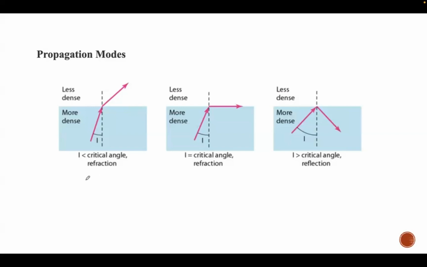So here you can see how a ray of light changes direction when going from more dense to less dense substances. If the angle of incidence, represented with I, which is nothing but the angle the ray makes with a line perpendicular to the interface between two substances, is less than this critical angle, then the ray refracts and moves closer to the surface. So this is nothing but refraction. Say suppose this less dense area is air, and assume this more dense area as water.